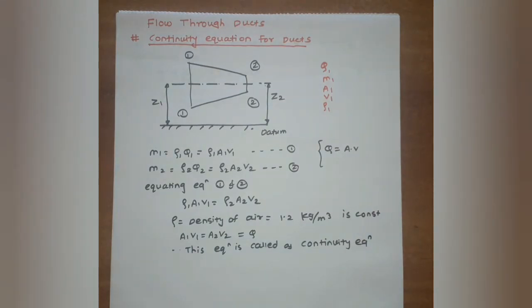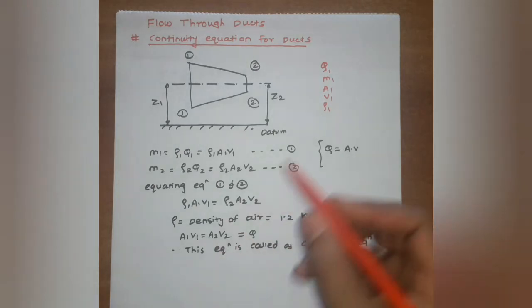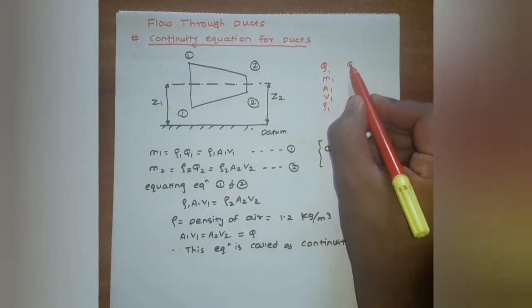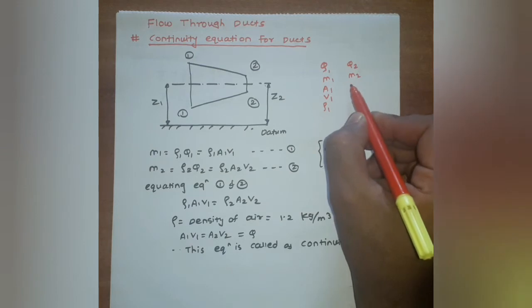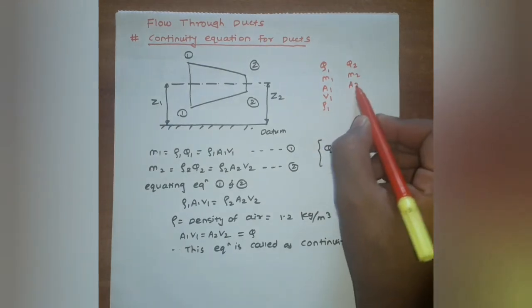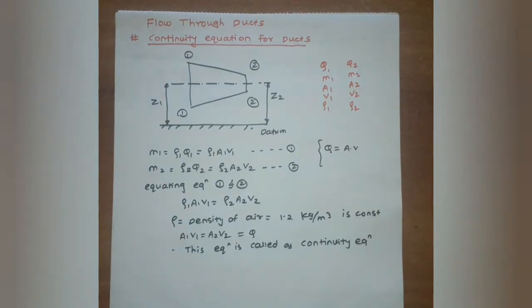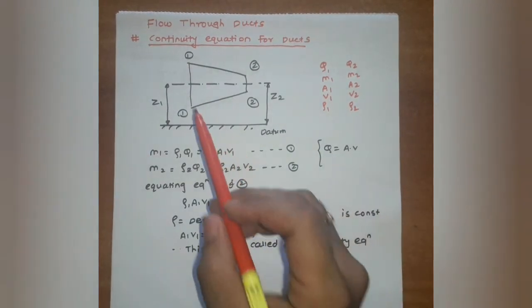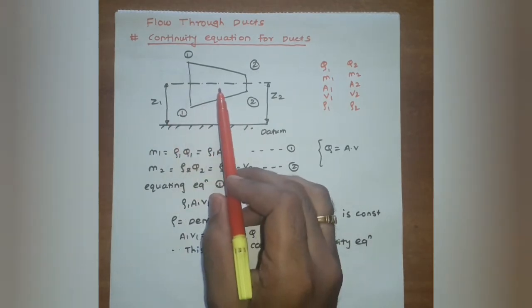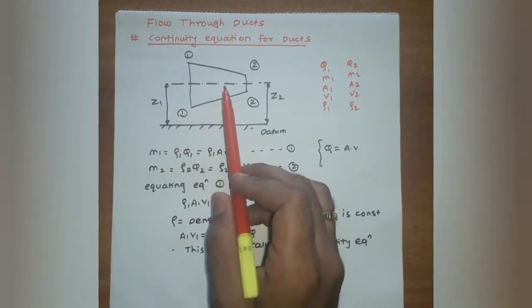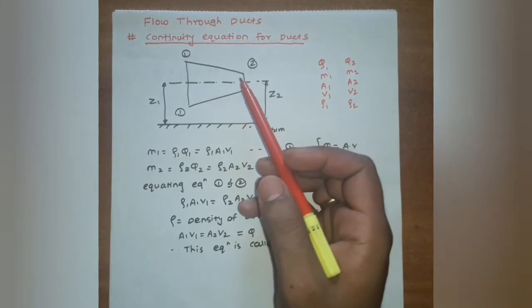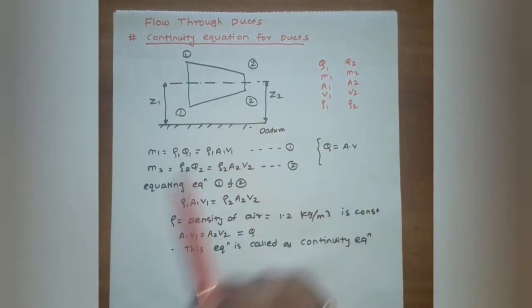The corresponding values for section 2-2 are Q2, M2, A2, V2 and rho 2. The datum is the same. It is a horizontal axis nozzle, so the datum at section 1 and section 2 remains the same.